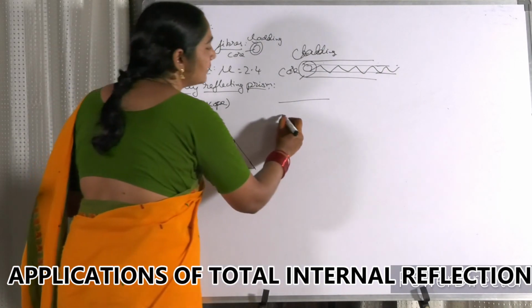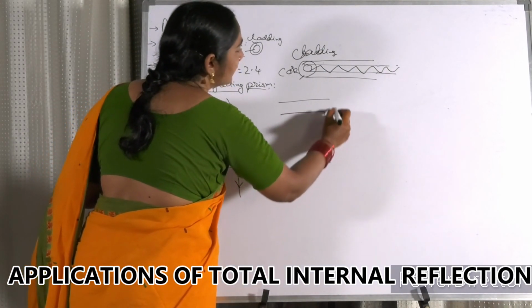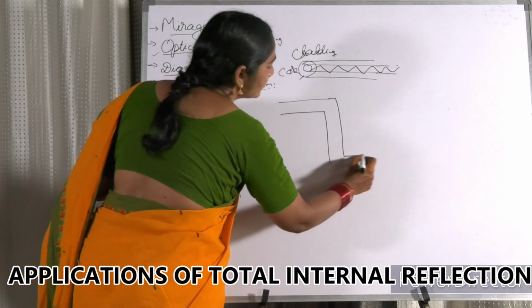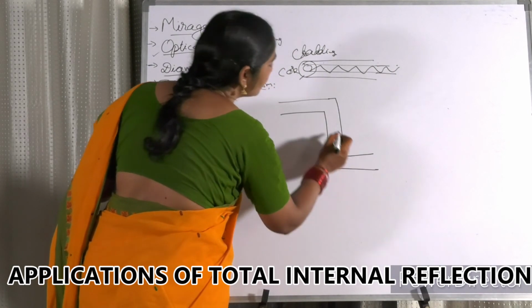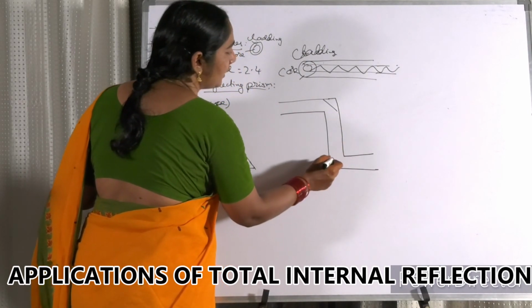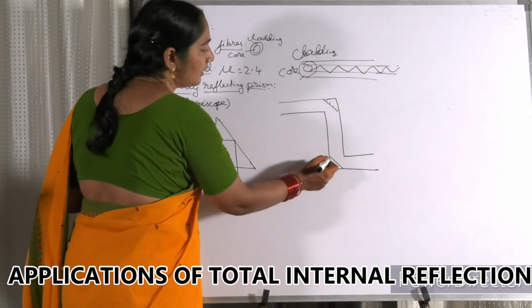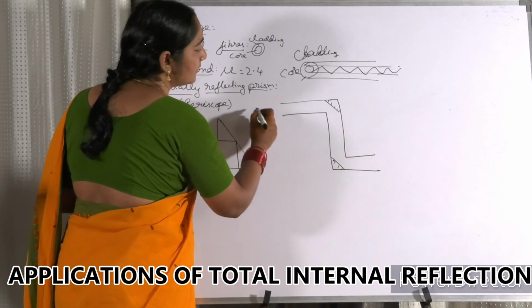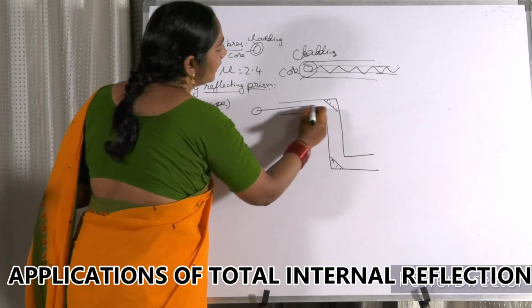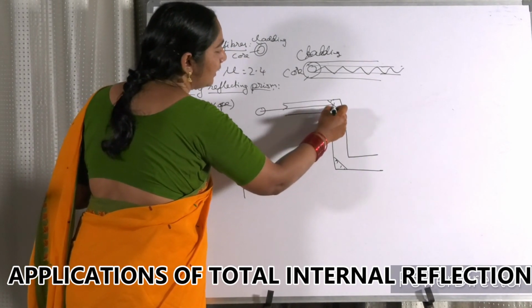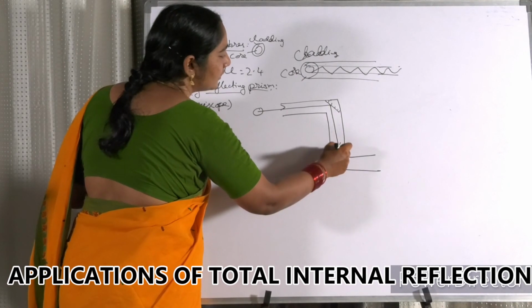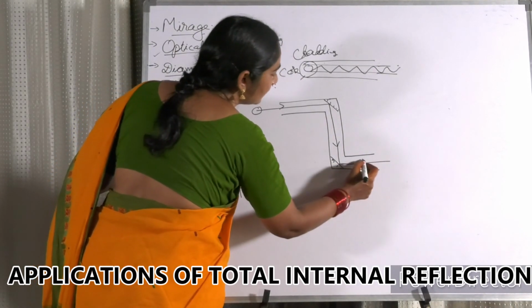See my dear friends, let us see the application of it. There is a periscope, which we discussed yesterday. In this periscope we can do two things. For reflecting, you can even use a mirror at 45 degrees. For an object here, a ray passes like that, and again it's getting deviated through 90, again through 90.